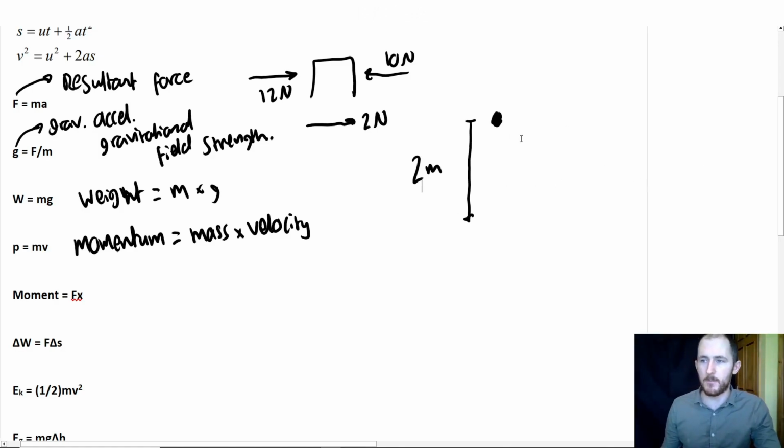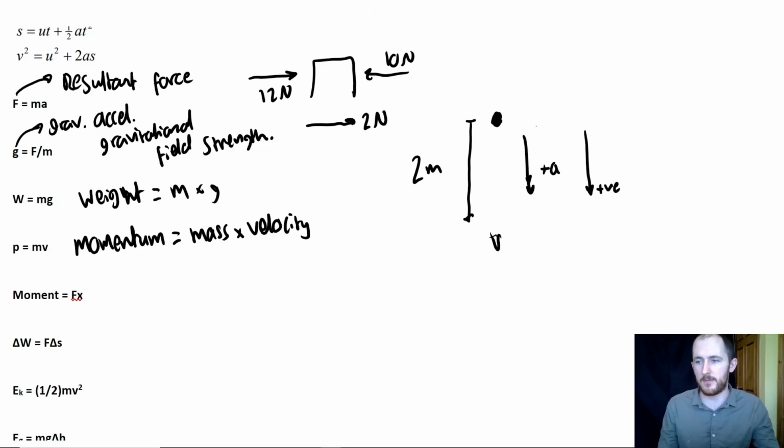Now, in most cases where you're dropping something, downwards is going to be positive because it's the easiest thing to do. My personal recommendation is take acceleration to be positive, because acceleration is the one that I see most people mix up the signs with. Okay, so if we say that downwards is positive, right, then that means my acceleration is positive. It also means my final velocity, whatever that is, is positive. It also means this is positive. But I can also say that the exact opposite is true. I can actually take the complete reverse.